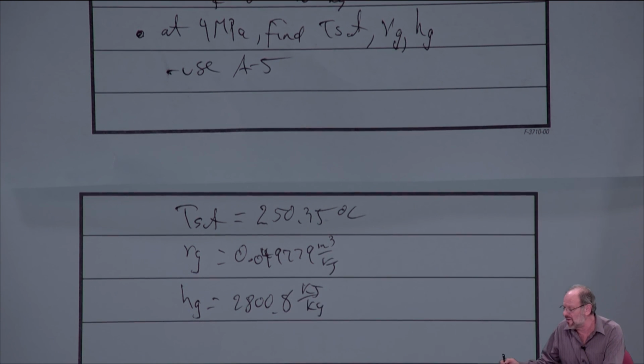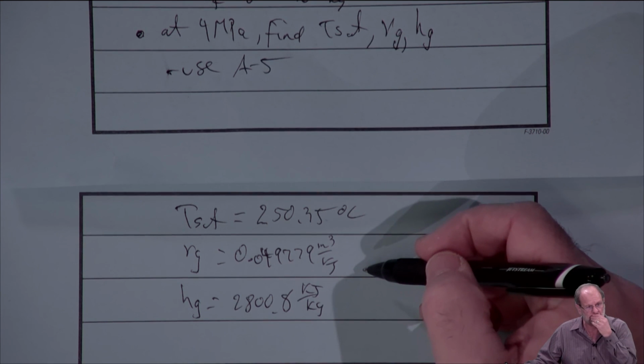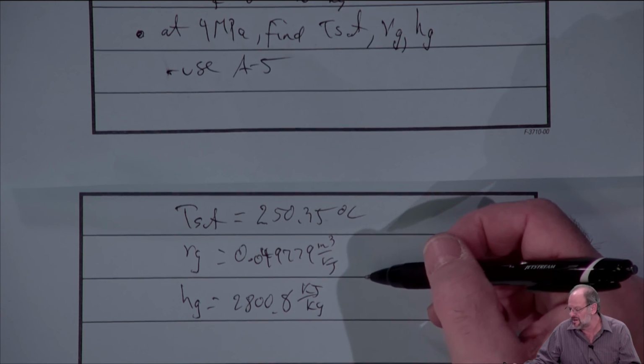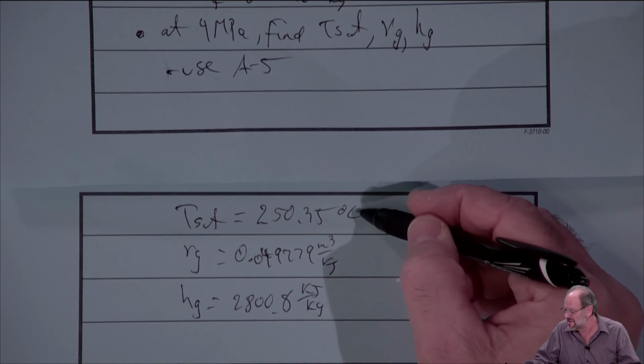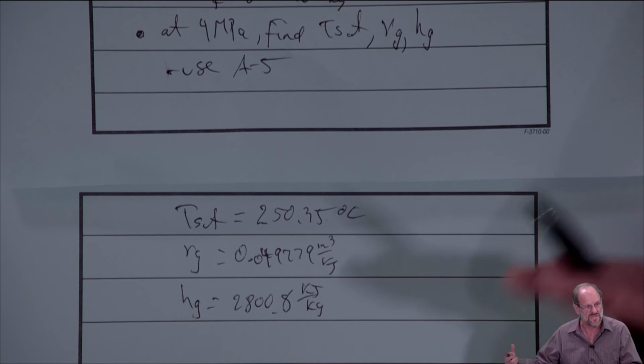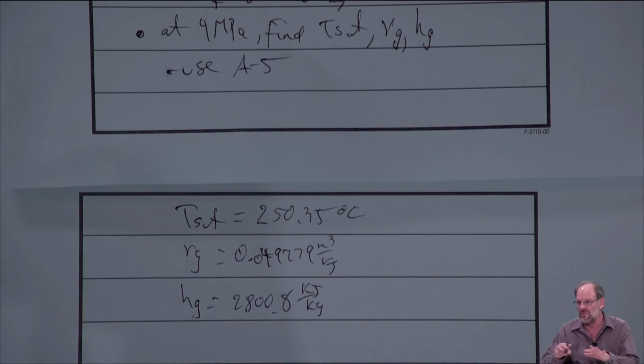By the way, you always want to carry your units through. If you don't put units down on a problem, I'm just going to consider it wrong. Okay, you need units, absolutely. Not only because they're important, they're also going to give you some clues as to whether you solve problems correctly. If you solve a problem and the units don't work out at the end, you made a mistake somewhere, right? You wouldn't know that unless you kept carrying through with all the units, especially in the British system because you've got all those conversion factors. So you always want to write your units. You always want to carry through with them.